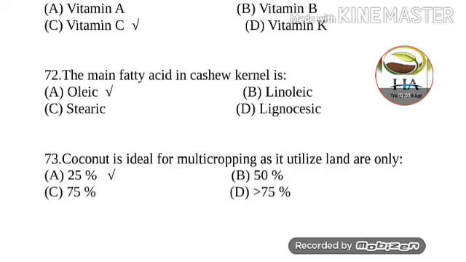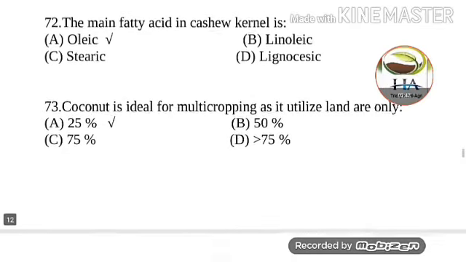Next question, guys. The main fatty acid in cashew kernel is. Options are oleic, linoleic, stearic and lignoceric. So this one is an important question. In cashew kernel, oleic and linoleic acids are both found, but oleic acid is present at approximately 73%. So this one is the answer. The main fatty acid in cashew kernel is oleic. Other than cashew nut, in walnut, omega-6 linoleic acid is found, which was asked in the previous year question paper.